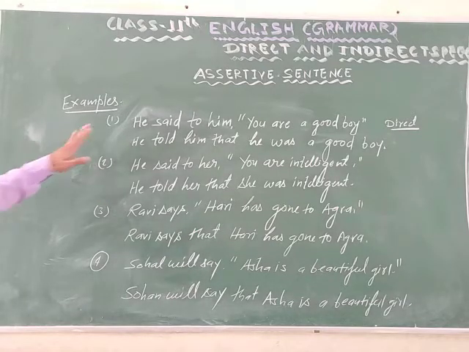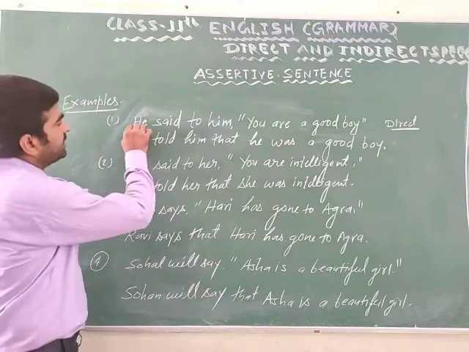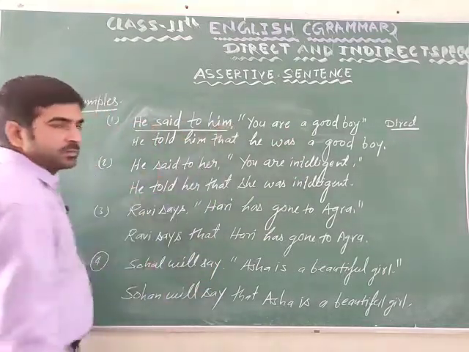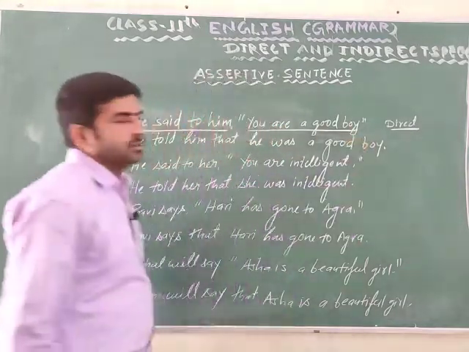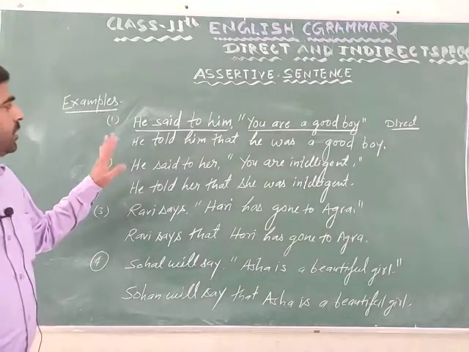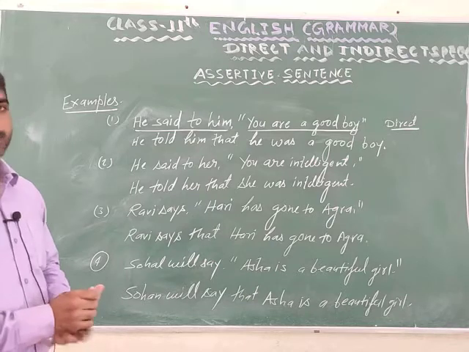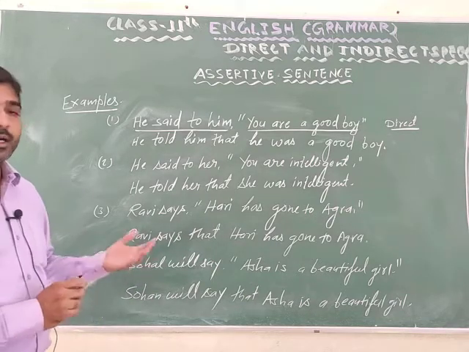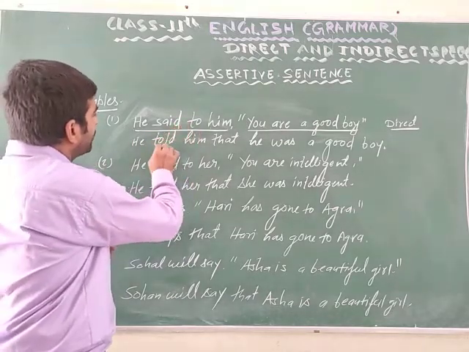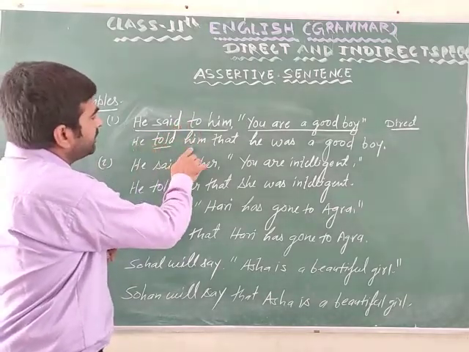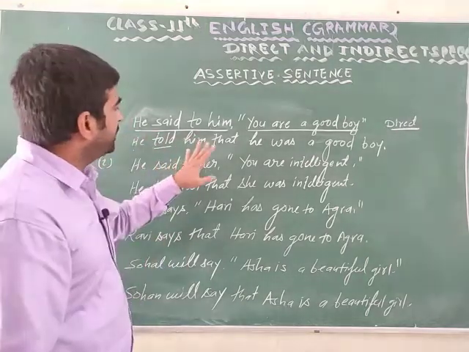Student, now example. He said to him, "You are a good boy." He said to him, this is a reporting verb. You are a good boy, reported speech. If reporting verb is in past tense, the tense of reported speech is changed. Said to changes into told. He told him. We use connecting word that to connect reporting verb and reported speech.